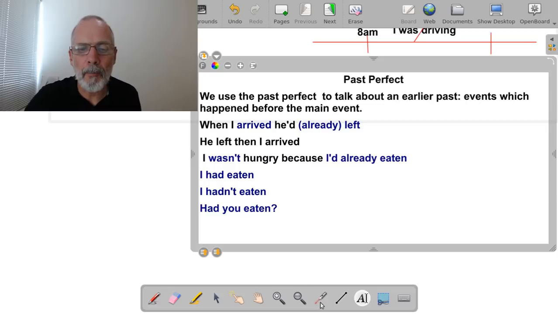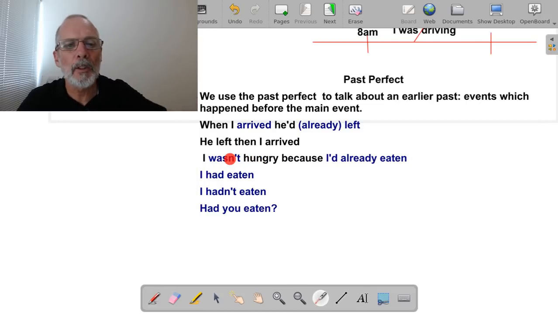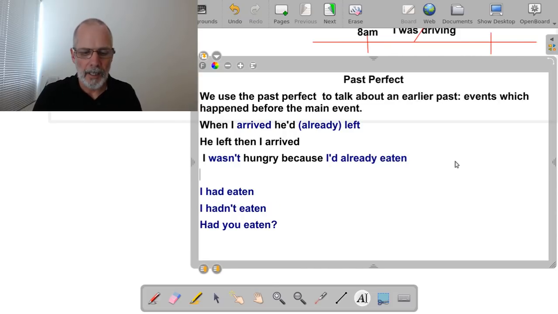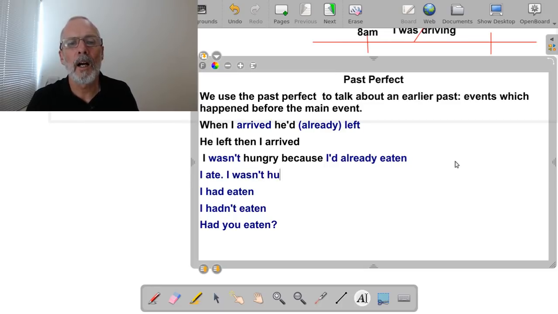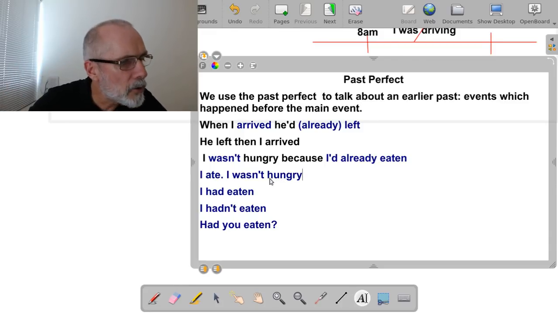This one here is in the past. I wasn't hungry. We know that it's some point in the past because it's in the past. This incidentally is the past of the verb be. Because I'd already eaten. This just tells me that I'd eaten before. If I put it in chronological order, then I say I ate and then I wasn't hungry. I ate and I wasn't hungry. That's it. Good. Any questions?